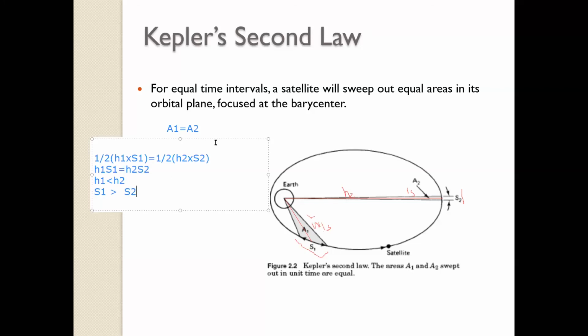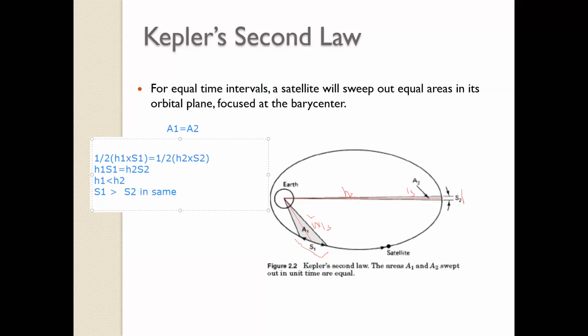So what does it mean? I made an approximation that this area is S1 into H1 and this is S2 into H2. It says that for perigee, where the height is very low, the area traversed will be more than the area traversed at apogee in the same time period.